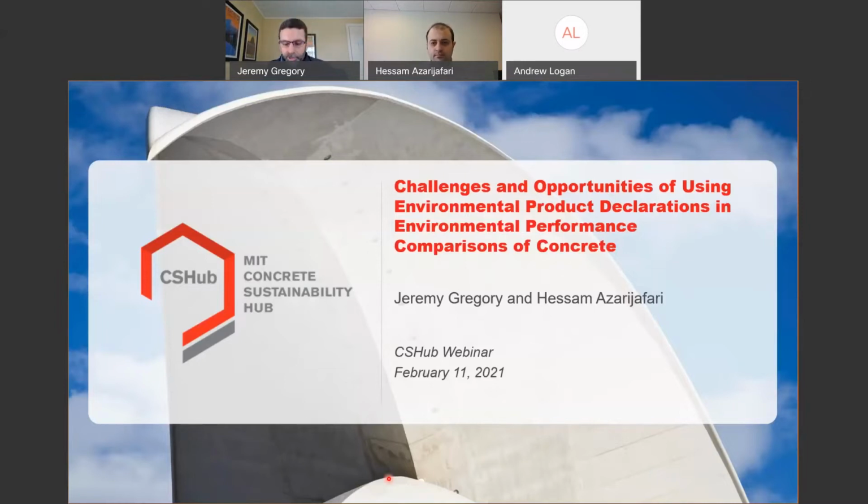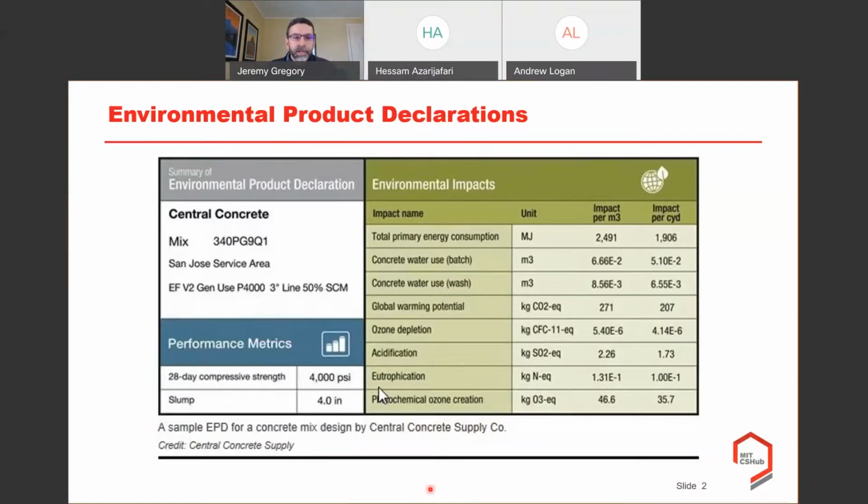And so to kick it off, I assume you're here because you've heard of environmental product declarations or know something about them, but just in case, I want to make sure that everyone is familiar with them. And that is basically they're like a nutrition label for the environmental impact of products. And you can see this one right here is from a concrete company that tells a little bit about the product it has and a little bit about the performance.